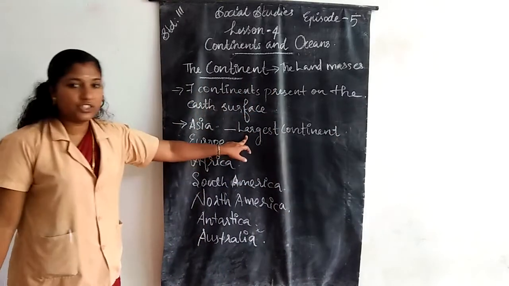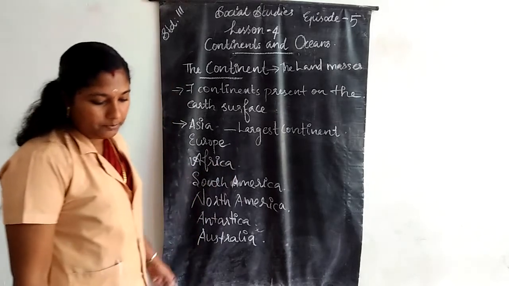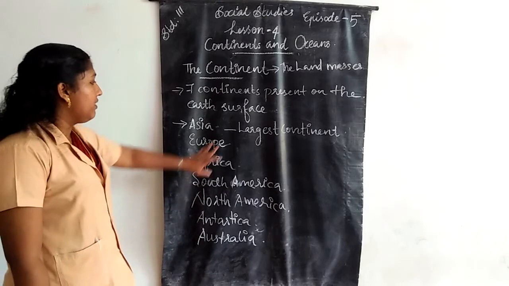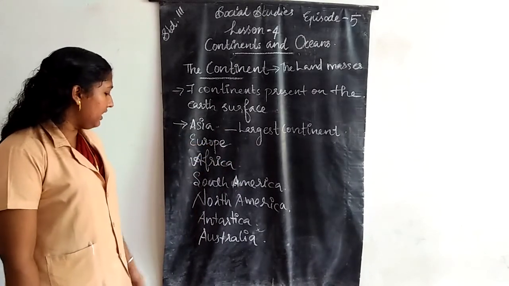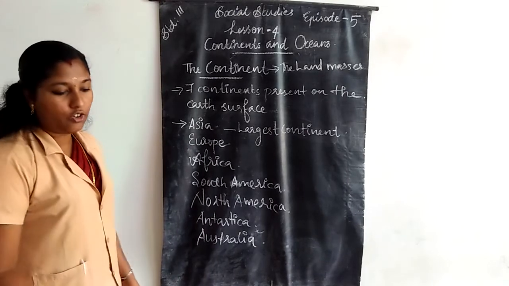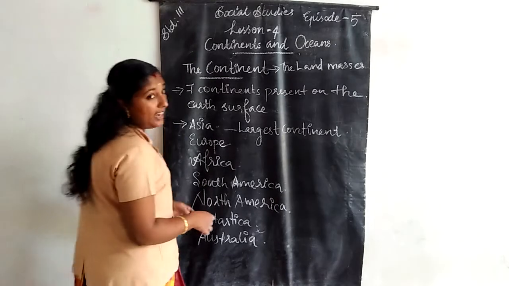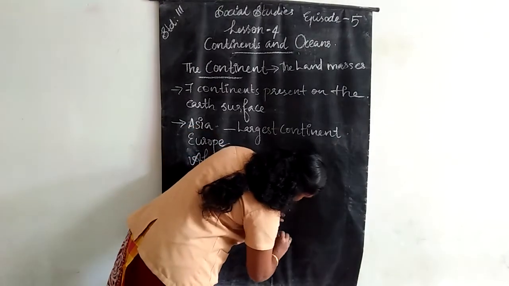Asia is the largest continent. Then, which is the smallest continent? Australia. Australia is the smallest continent.